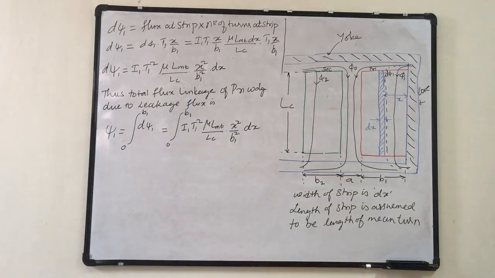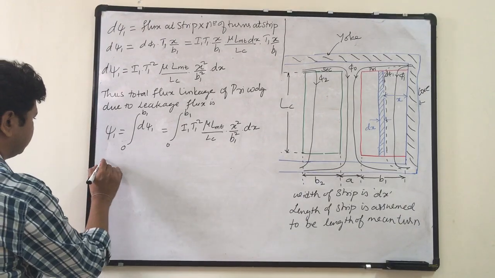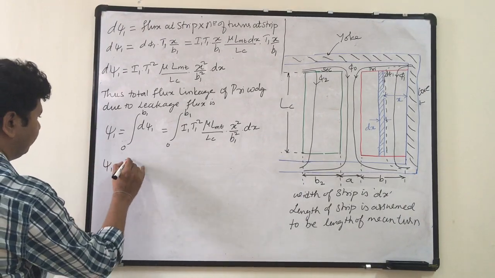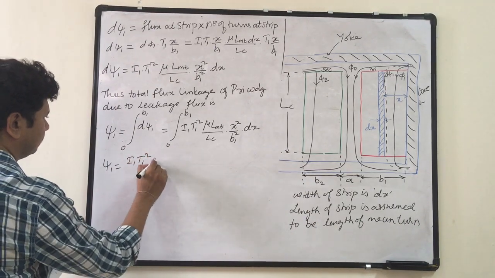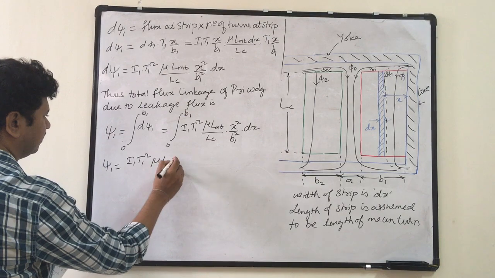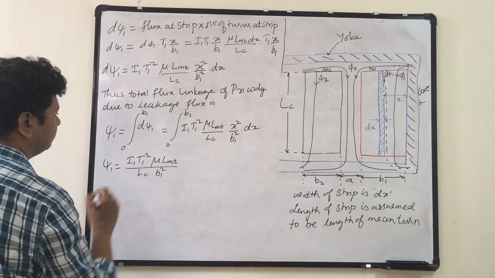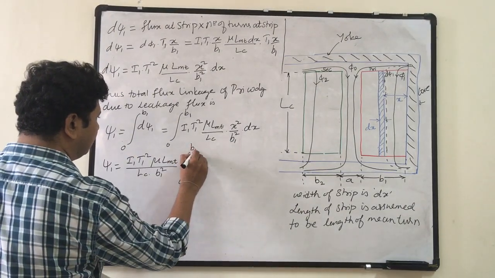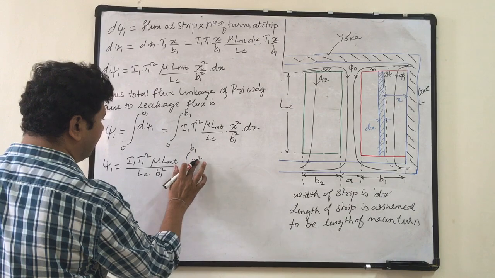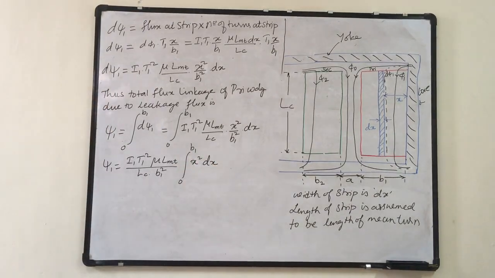So I can rearrange the terms: psi 1 is equal to I1 T1 square mu LMT upon LC into b1 square, integration 0 to b1 x square dx.